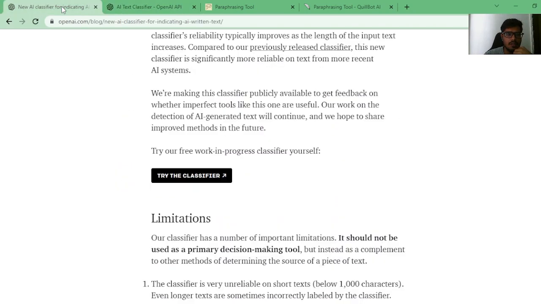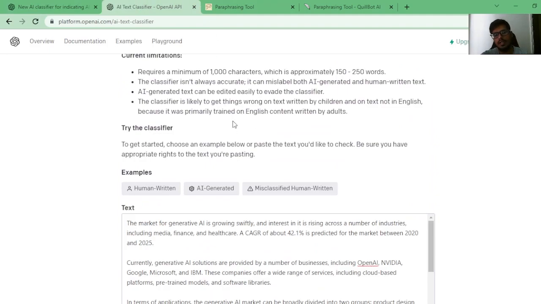So it looks like, post the AI classifier coming out, it's very hard to now bypass the fact that the content itself was written by AI.